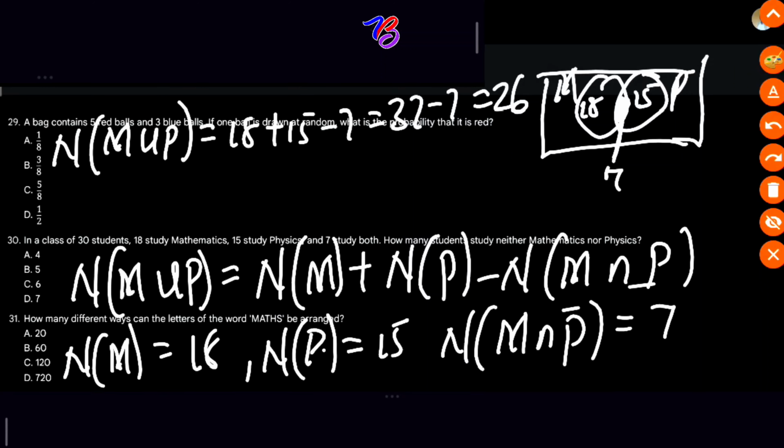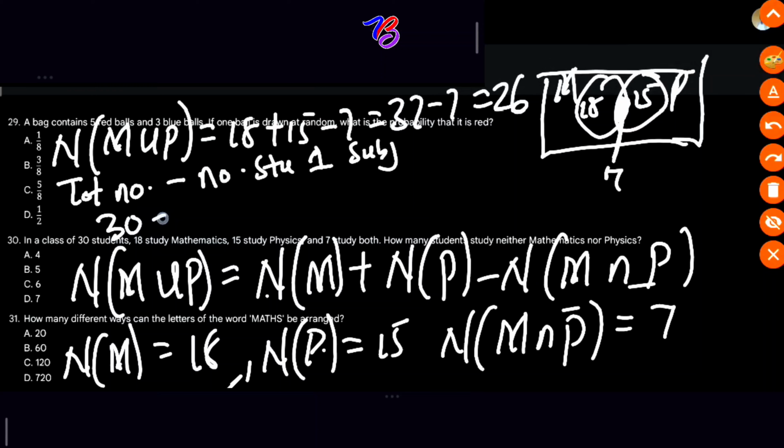Then the total number of students in the class is 30. So the number studying neither equals the total number of students minus the number studying at least one subject. The number of students studying neither will now become 30 minus 26, which is equal to 4.